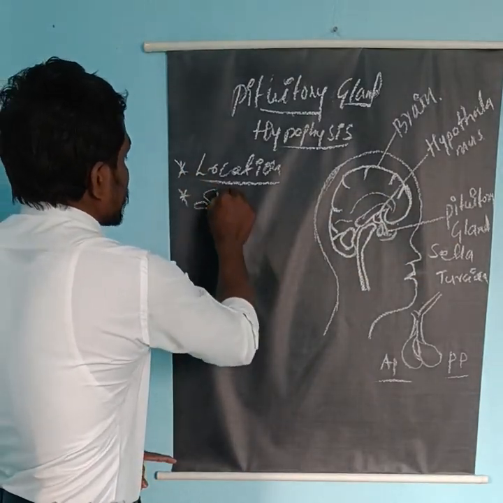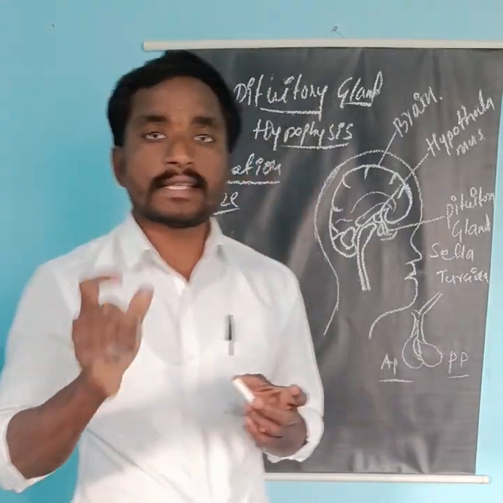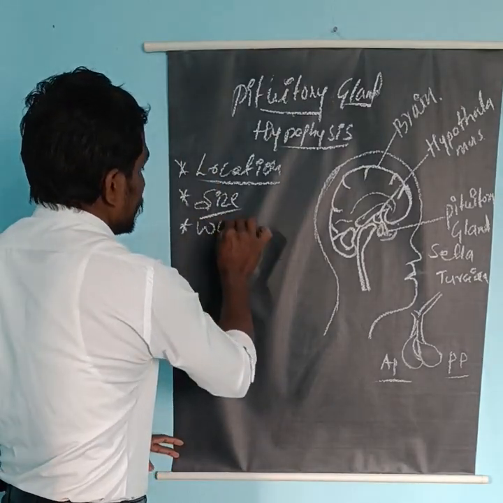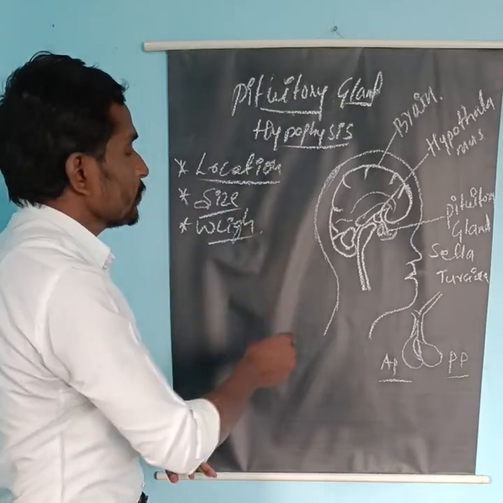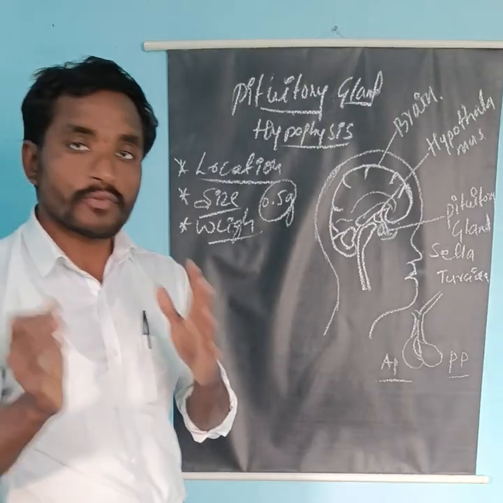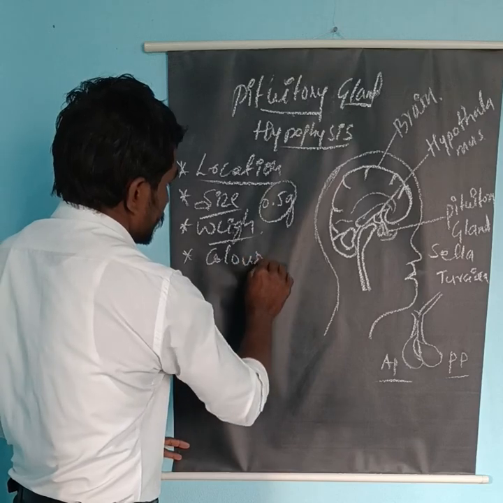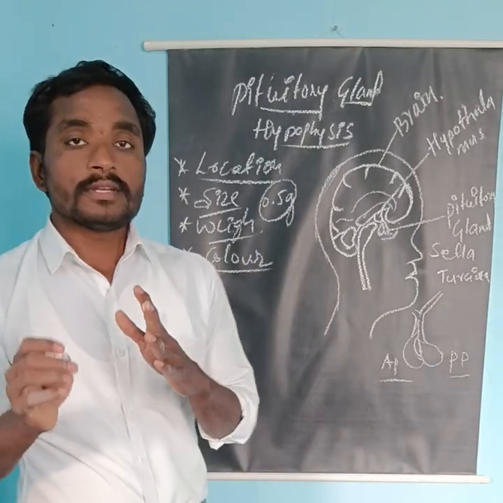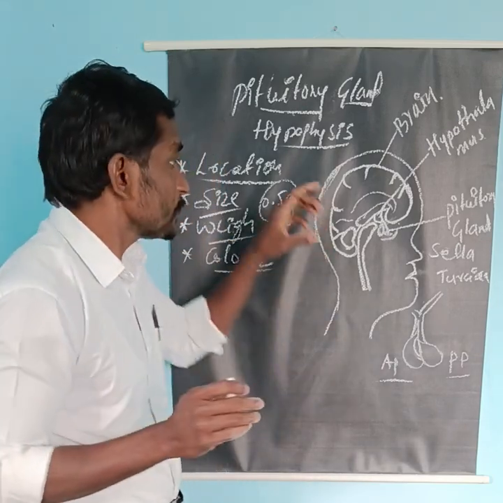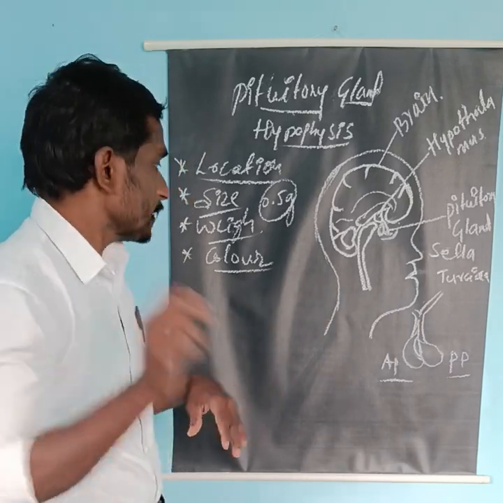Come to the size of the pituitary gland. It is peanut sized, a groundnut-like structure. Come to the weight of the pituitary gland. It usually weighs about 0.5 gram or 500 mg. Now come to the color of the pituitary gland. It is reddish grey or reddish brown in color due to the high blood supply to the pituitary gland.